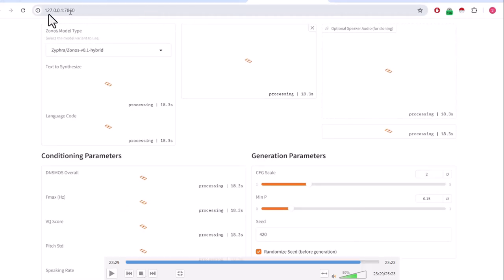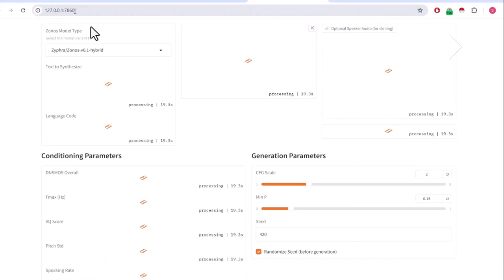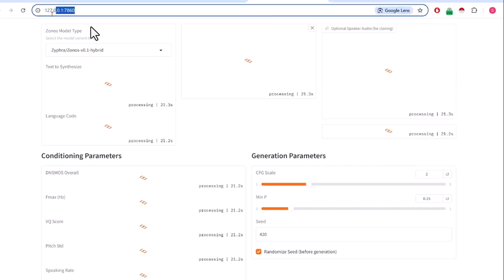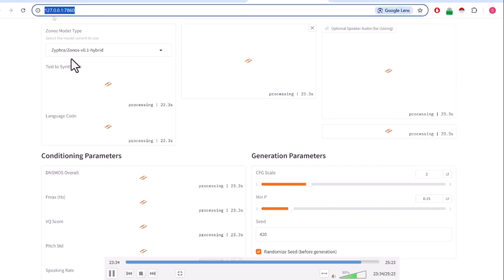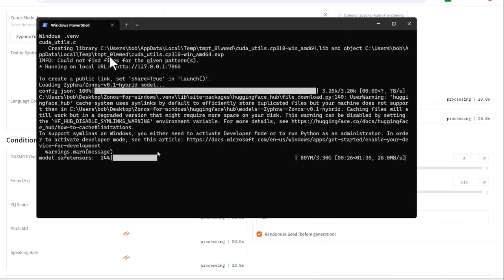As you can see, 127.0.0.1:7860, that is the local system address that can be used to go ahead and use Zonos. From there you can choose the voices and type your prompt, everything. It will be easy for you to generate any type of voice that you were looking for.